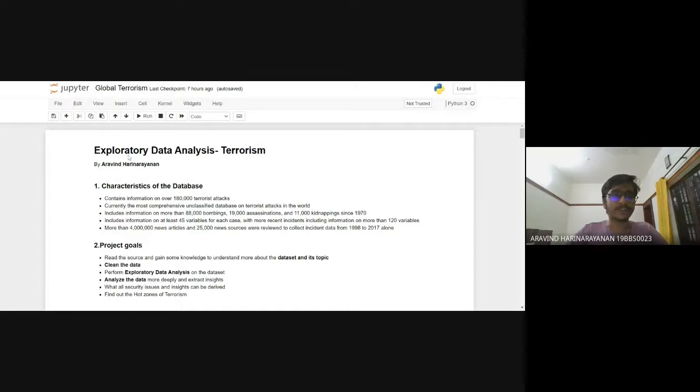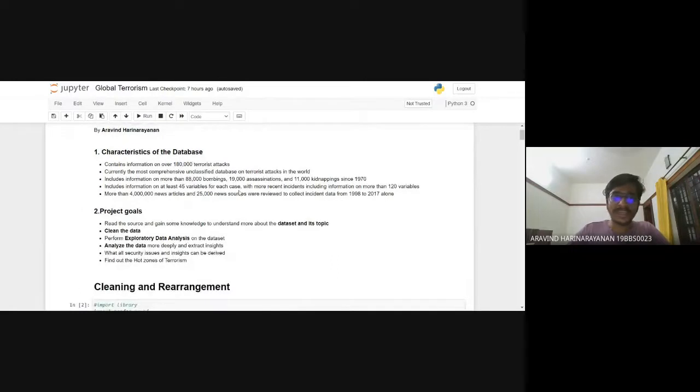So here I have chosen the topic of exploratory data analysis of the global terrorism data. First, I would like to begin with the characteristics of the database. The database contains over 180,000 terrorist attacks. It's currently the most comprehensive unclassified database on terrorist attacks in the world and includes information on more than 88,000 bombings, 19,000 assassinations, and 11,000 kidnappings since 1970, and the dataset ranges over the period from 1970 to 2017.